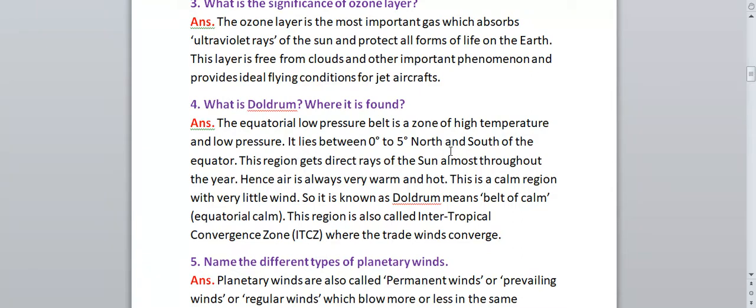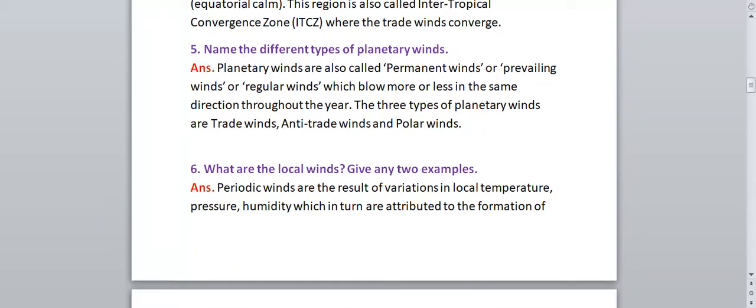Okay. Next question we have: name the different types of planetary events. So what are the different types of planetary events? How many types of planetary events do we have? We have 3 types of planetary events. Okay, so first of all we should write the different names of the planetary events.